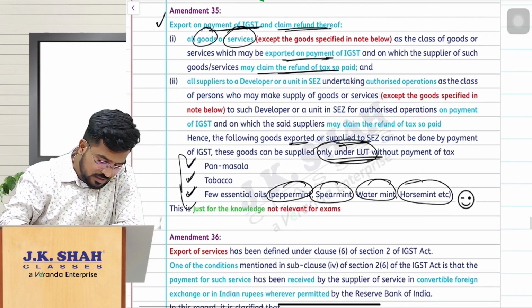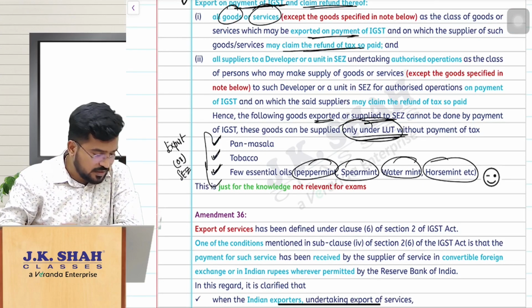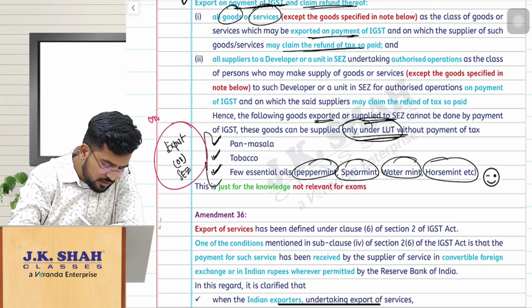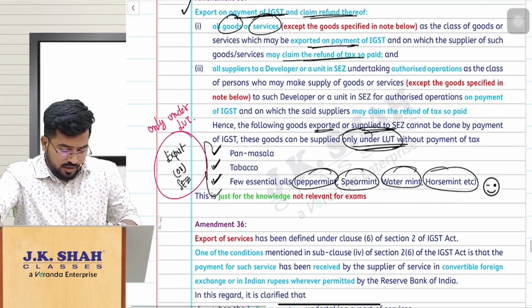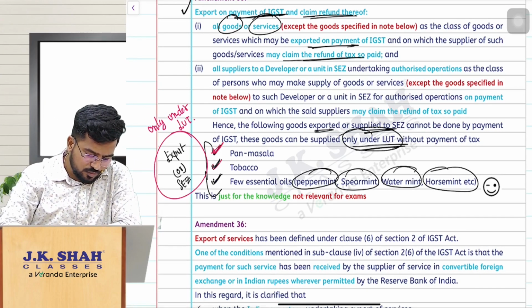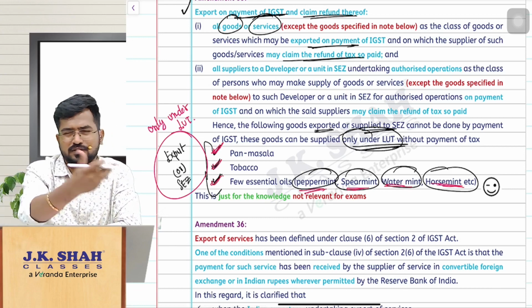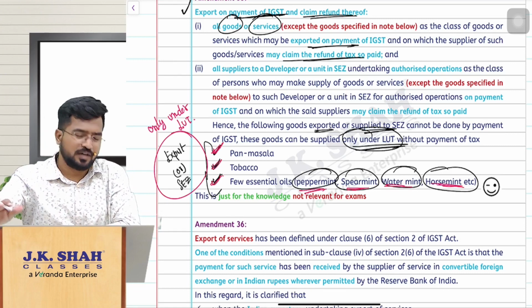That means in these cases, if you want to export or supply these things to SEZ, you can do that only under LUT. You cannot do that by paying tax and you cannot claim IGST refund. So that is the point. What are those? Pan masala, tobacco products, or a few essential oils like peppermint, spearmint, watermint, horsemint, etc. In your statutory update, they have given various other products also, a list of them in detail, not relevant for you, nothing to worry.